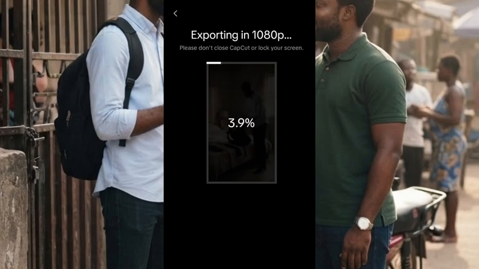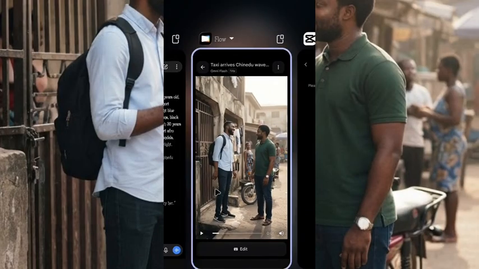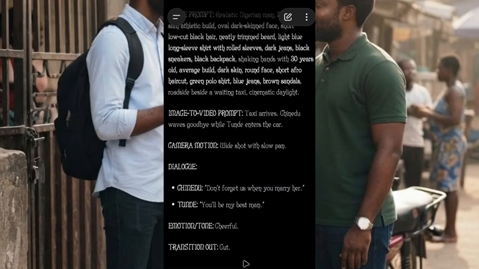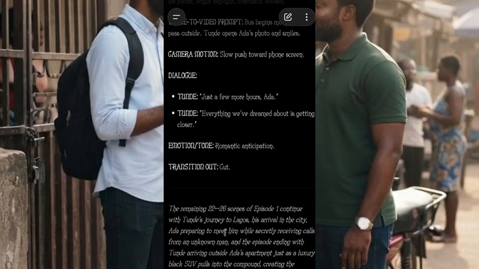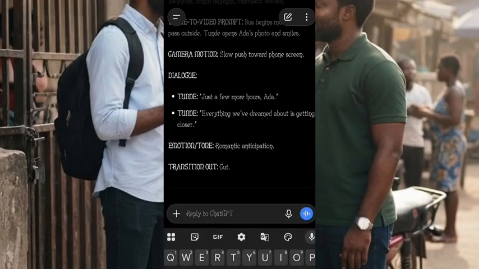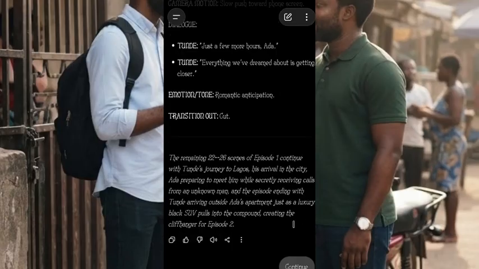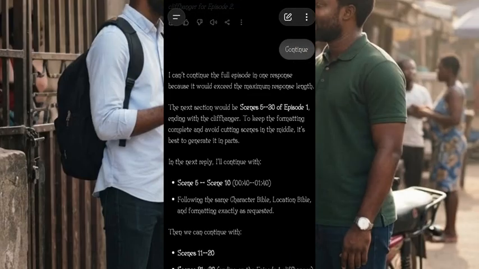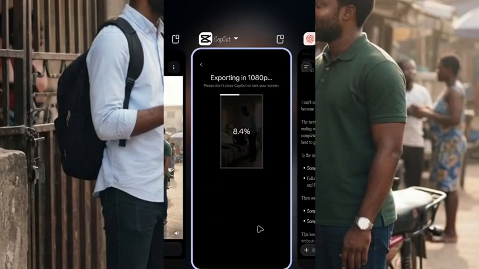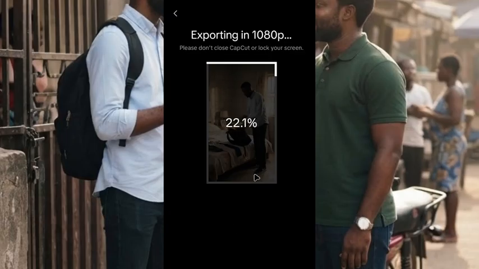After adding all these things together, make sure you come to ChatGPT here and you generate everything scene by scene. After you generate and it ends, just tap continue here like this, and ChatGPT will continue writing everything for you. So even though you want a 1 hour video, this is how you are going to do it. You do it clip by clip, and you add everything together on CapCut. After adding, you now edit it and export your video, and your video is going to look very nice.